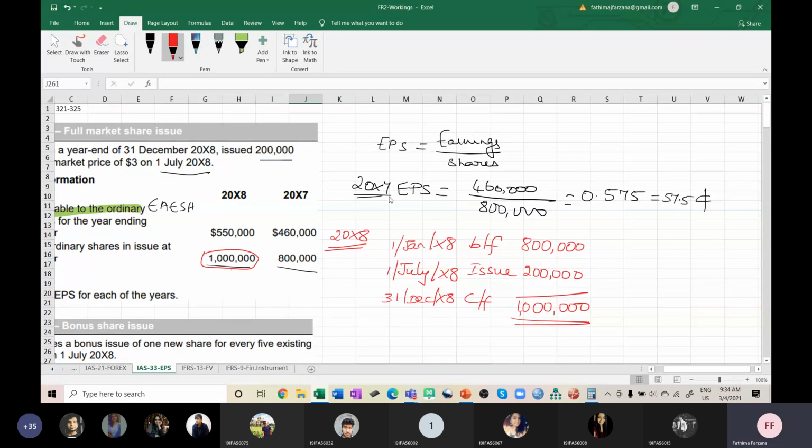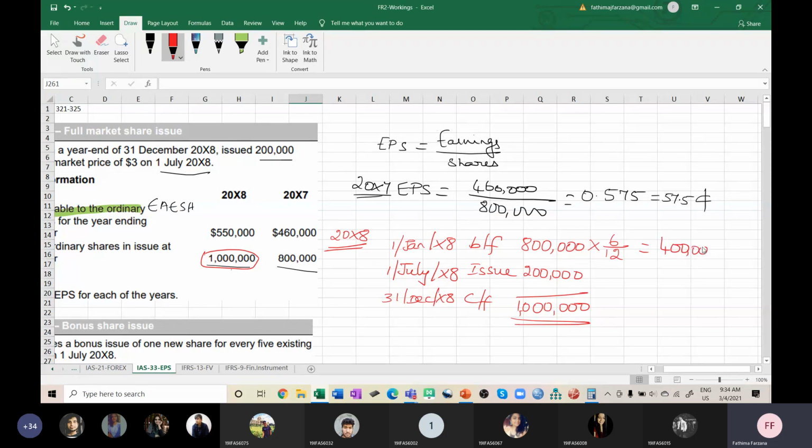Only 800,000, for 6 months. Very good. From January to July, this 800,000 remained in your firm as 800,000 only for 6 months. So I'm finding out the weighted average here.